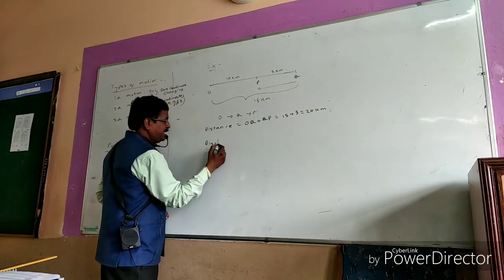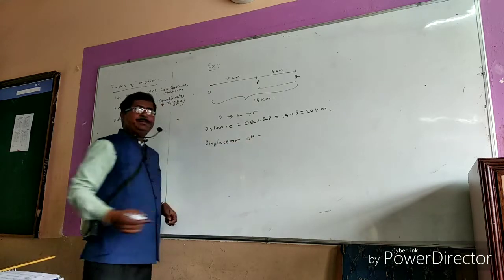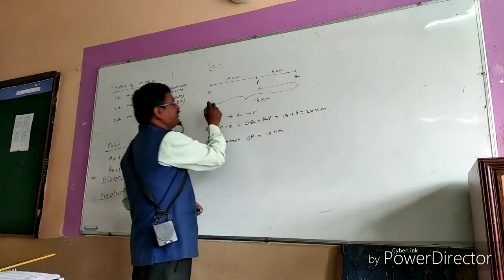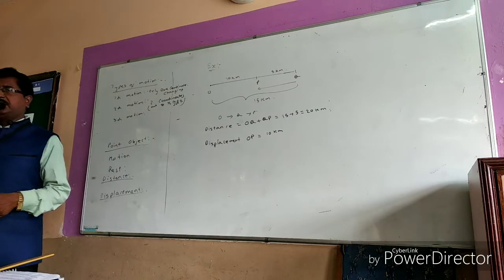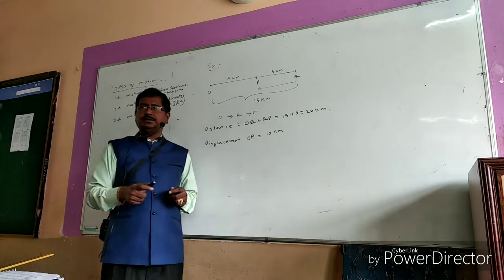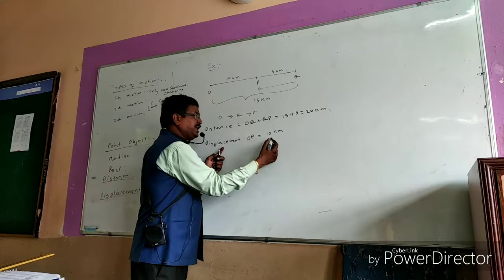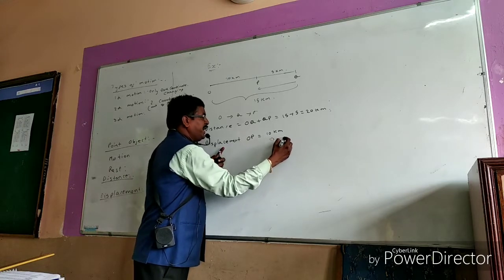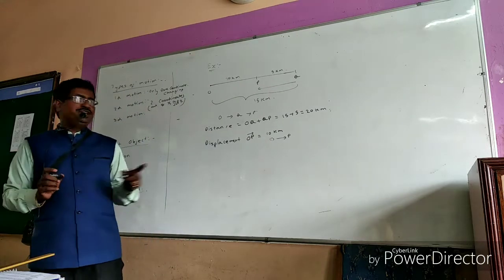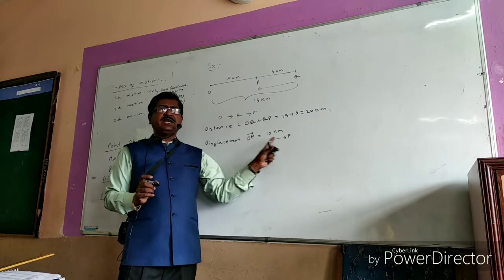The same thing, if you are going for displacement, it is the shortest distance between O and P, that is OP. OP equals how much? 10 kilometers only. The shortest distance between O and P is 10 kilometers. It is in the initial to final direction, O to P. So we have to write the directions as well. Initial position is O and final position is P, so you give the arrow mark from O to P. You write it as OP bar.